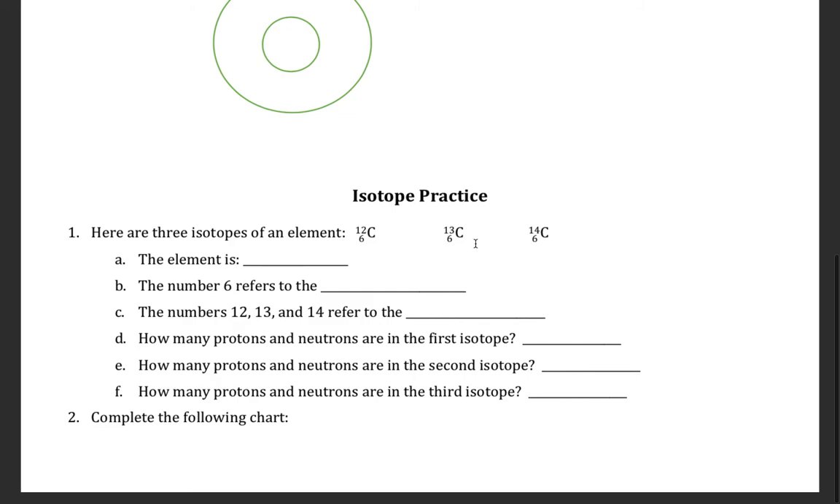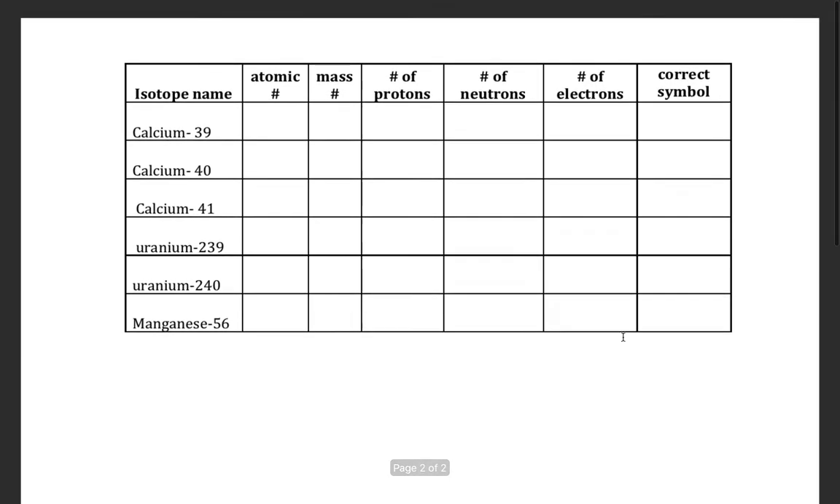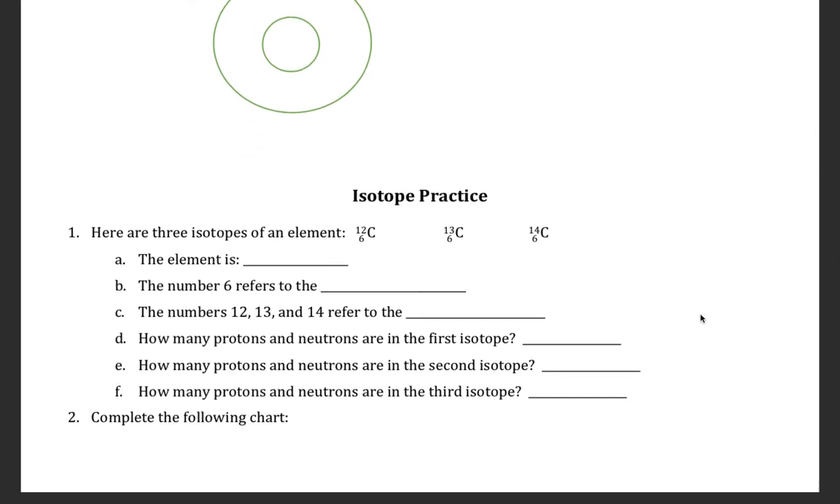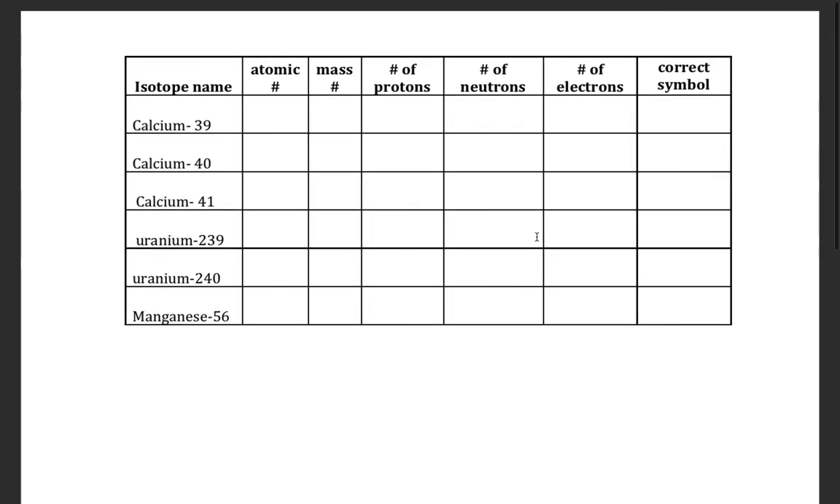Here's carbon-12, carbon-13, and carbon-14. So what is the element? I think I just told you. What does the 6 refer to? What does the 12, 13, and 14 refer to? How many protons and neutrons are in the first isotope? How many protons and neutrons are in the second? You can add them together. How many protons and neutrons are in the third one? Pretty simple. And then you've got a chart to do, which is this.